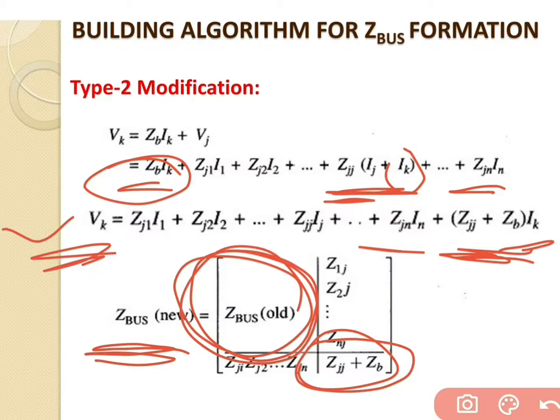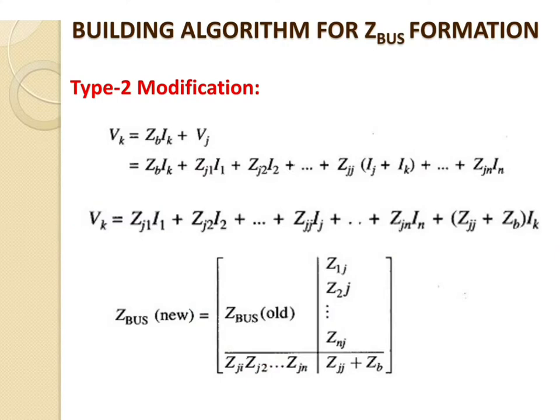What about your final equation? The new equation for Vk is given by Z bus new equals Z bus old, then the remaining terms are as they are. The only change comes here, that is Zjj plus Zb only. So this is regarding the type 2 modification.